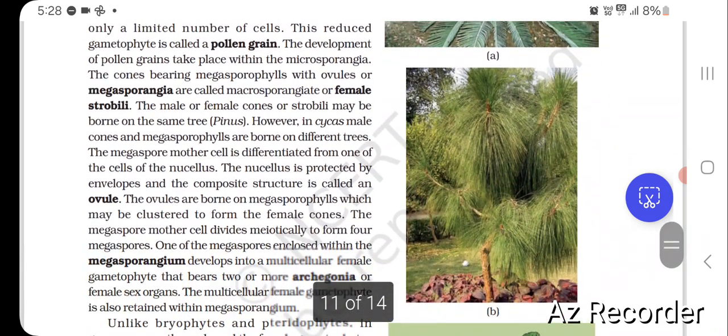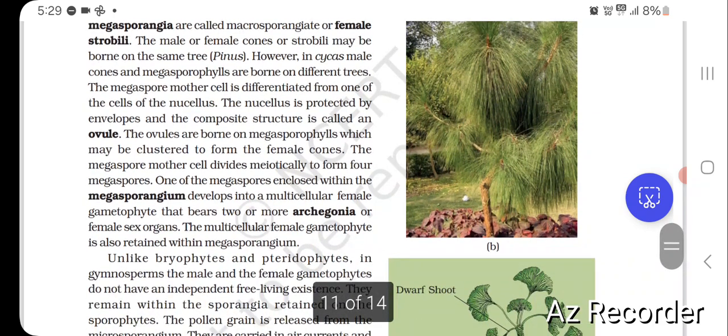The cones bearing megasporophylls with ovules or megasporangium are called megasporangiate or female strobili. The male or female cones or strobili may be borne on the same tree, as in Pinus. However, in Cycas, male cones and the megasporophylls are borne on different trees.